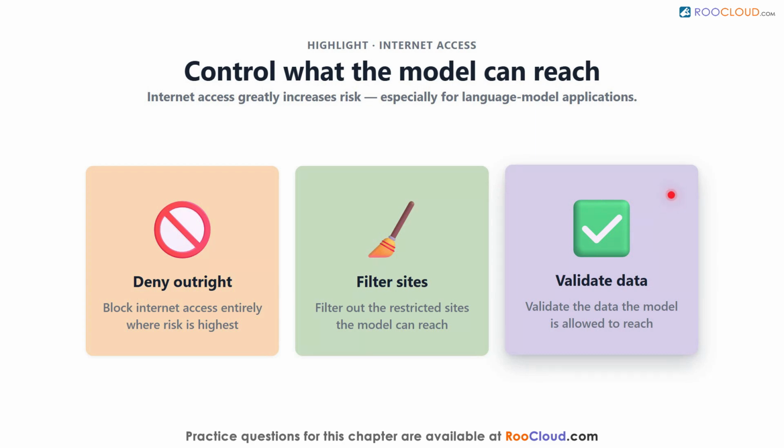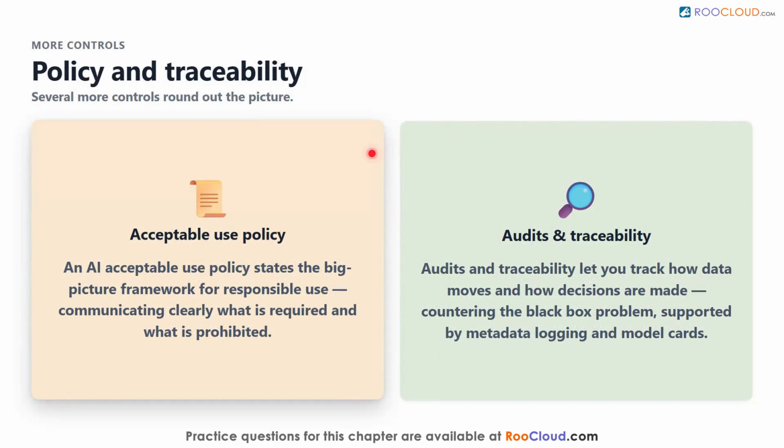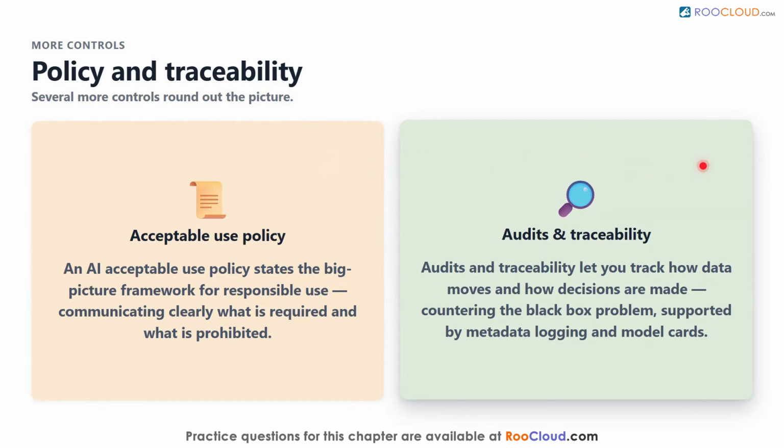Several more controls round out the picture. An AI acceptable use policy states the big picture framework for responsible use, communicating what is required and prohibited. Audits and traceability let you track how data moves and how decisions are made, countering the black box problem, supported by metadata logging and model cards.